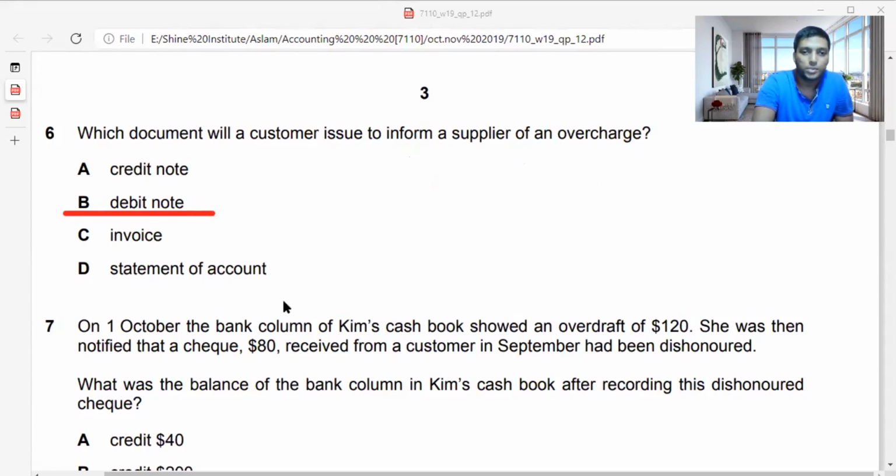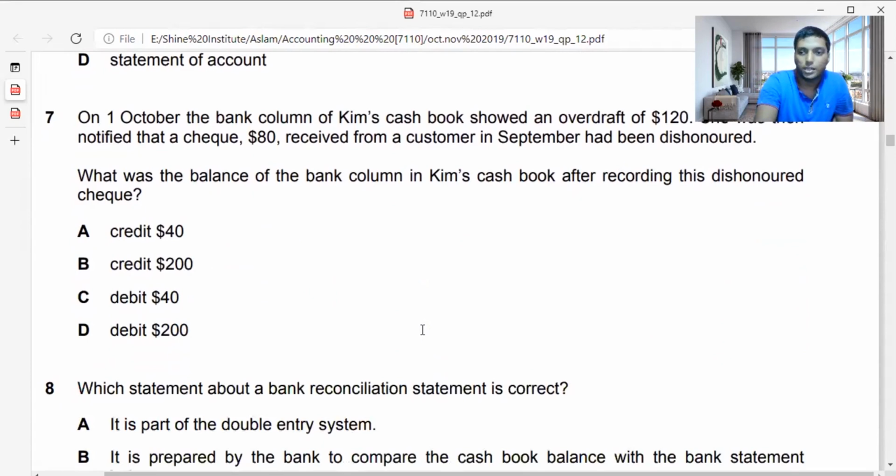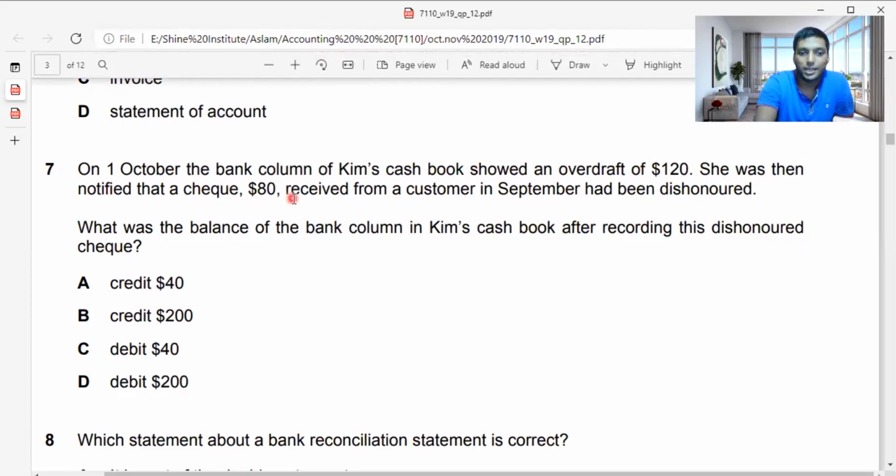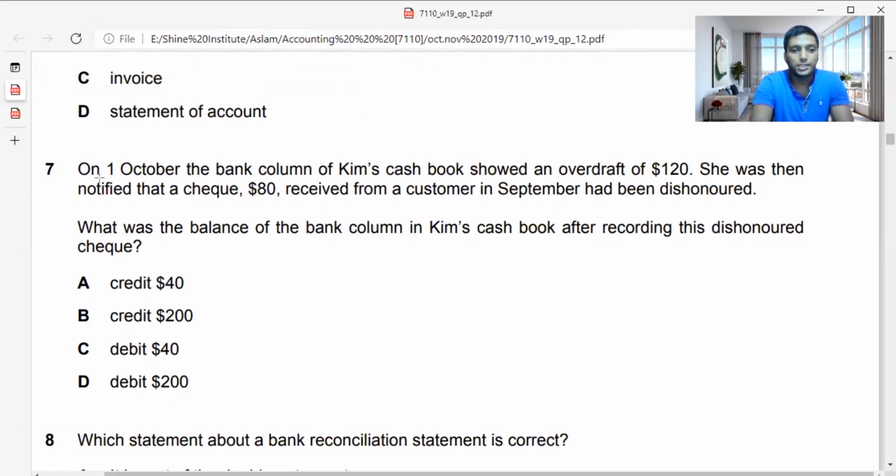So I'm moving on to the next part of this question, which is the seventh one. Let's move a bit quickly because these are very easy areas. We can discuss faster. On 1st October, the bank column of Kim's cash book showed an overdraft of 120. She was then notified that a check of 80 received from a customer in September had been dishonored. Note this month when you're doing the sum. They are specifically saying it's October's bank column, and she had an overdraft balance of 120. Overdraft means your bank column will have a credit balance.